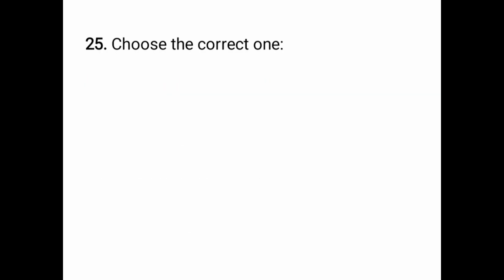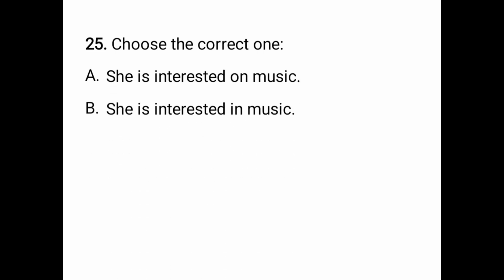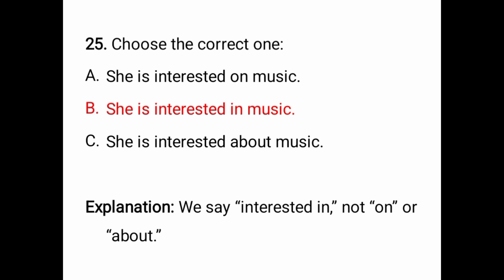Choose the correct one. She is interested on music. She is interested in music. She is interested about music. The answer will be she is interested in music. We say interested in, not on or about.